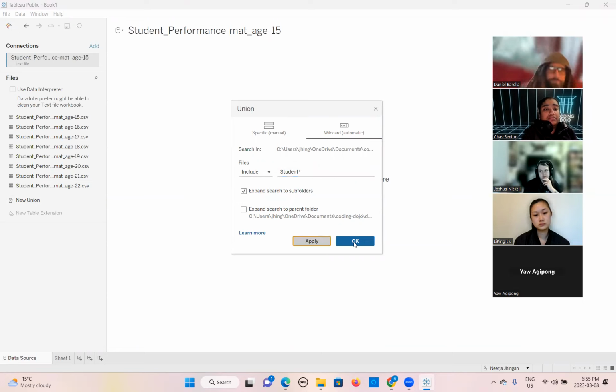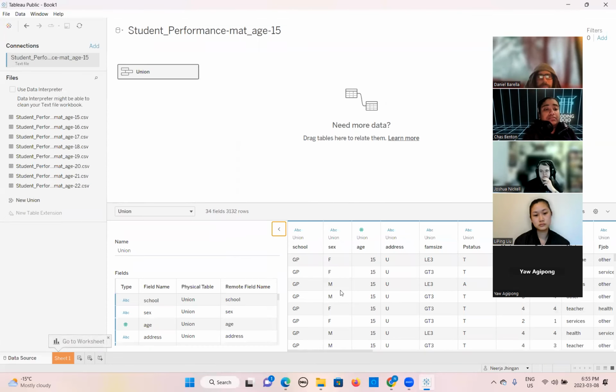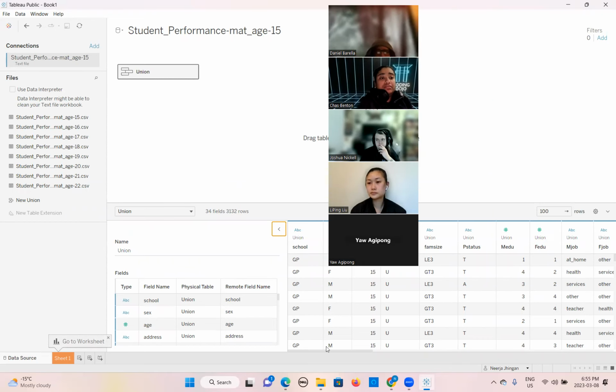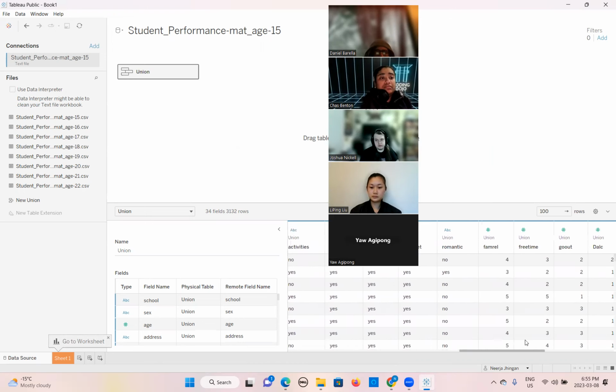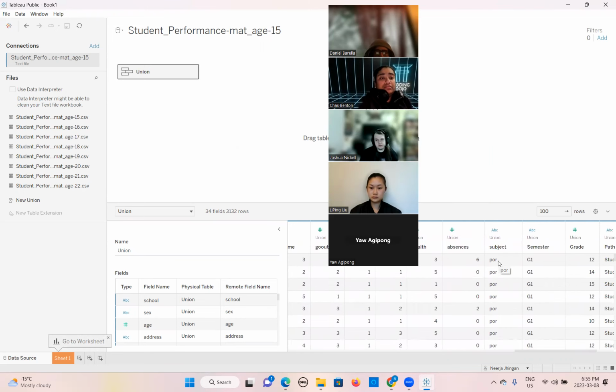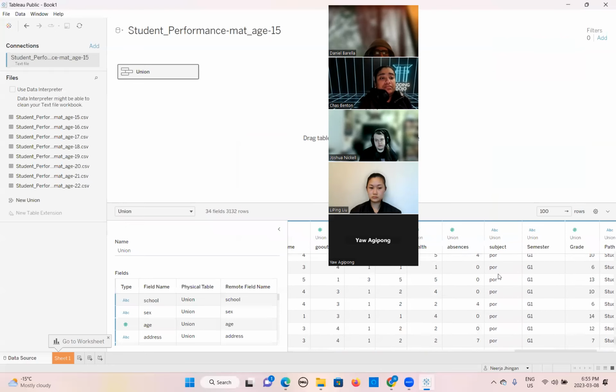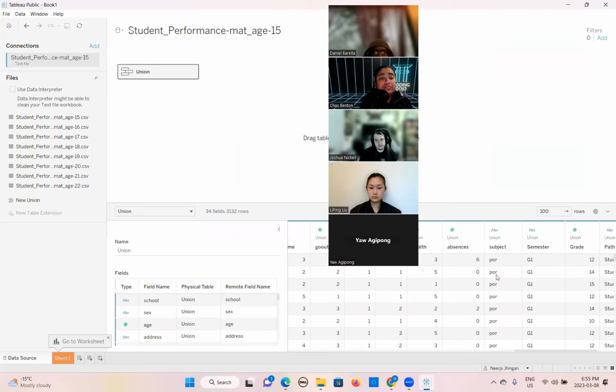Say apply, and okay. Here we go, right? If you want to confirm whether it is doing it correctly or not, you will go to the right side here. There is this subject, and this is another subject, and your math one will also come down. So it merges all your data.